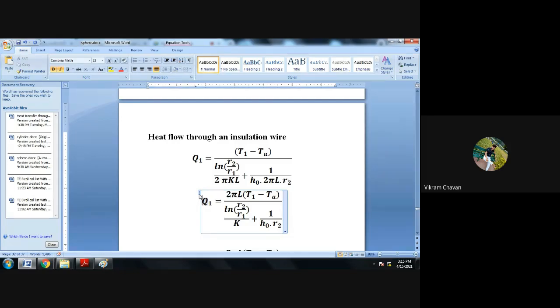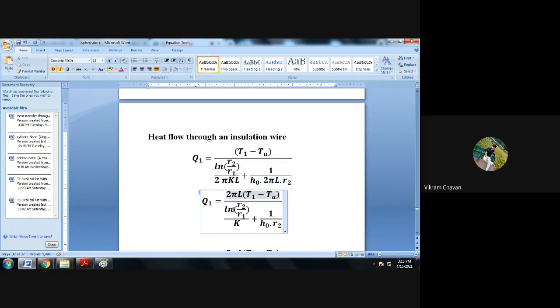Now in the problem itself, they have suggested that the temperature difference remains constant, and they have not provided any value, and they have also not provided the value for length, so this numerator term 2 pi L multiplied by T1 minus TA will remain as it is.